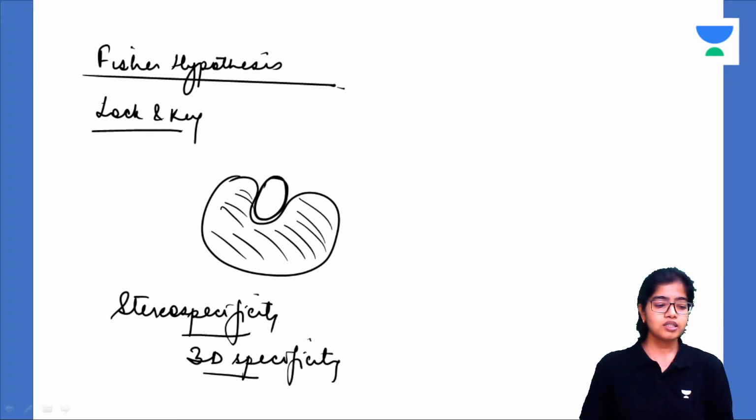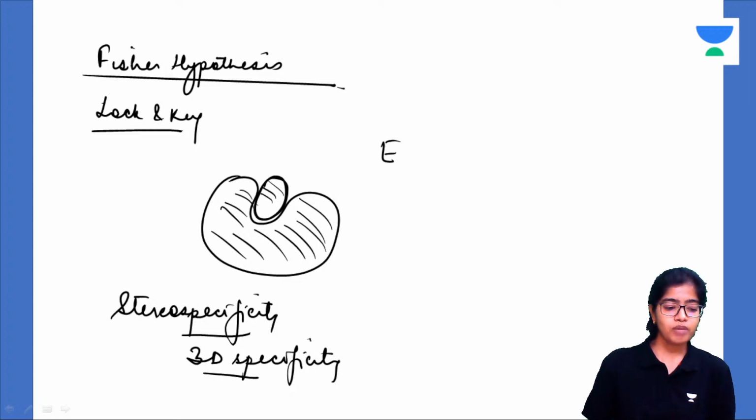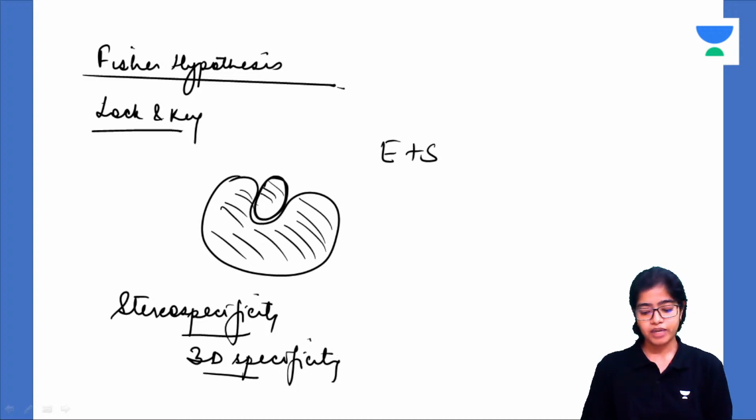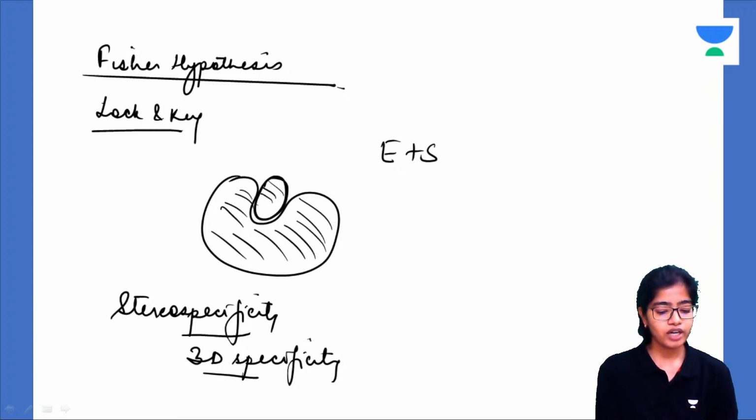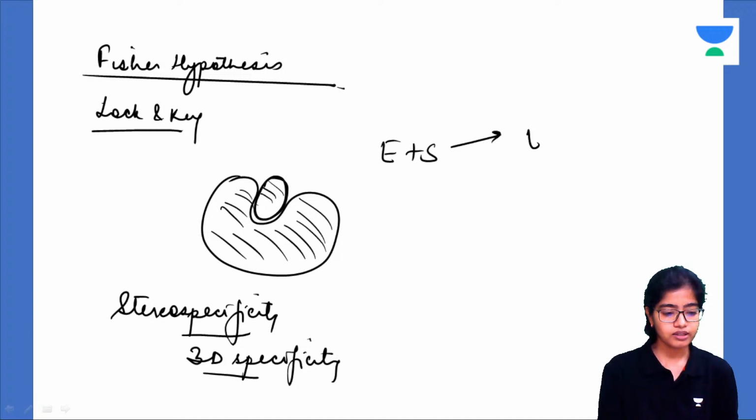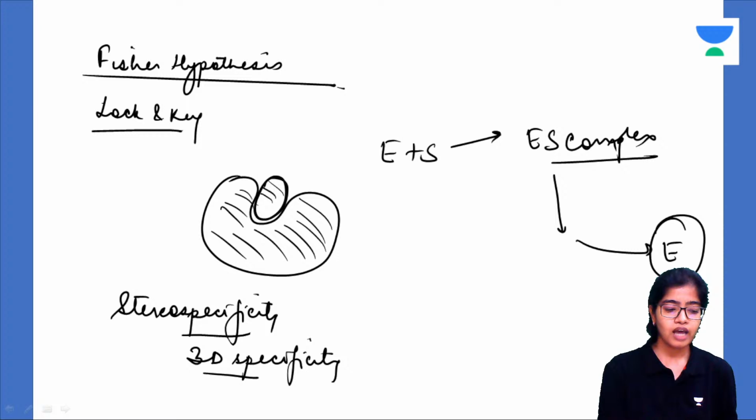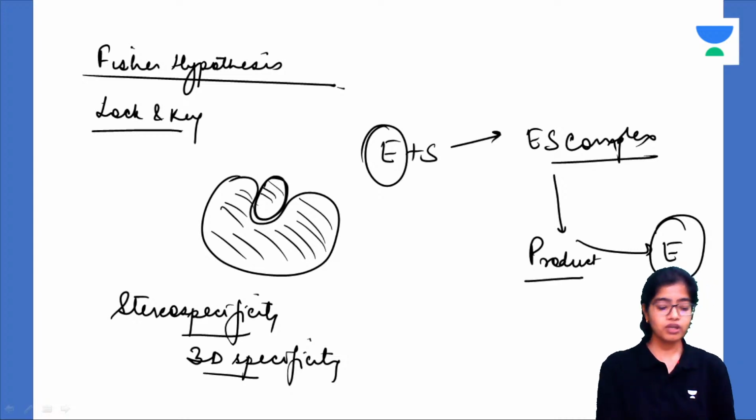Okay, so this substrate will fit on it. It will form an enzyme substrate complex. Okay, this enzyme substrate complex will be dissociated after an enzyme product complex, after this substrate has been modified to form the product. Okay, this enzyme and substrate will come together to form the enzyme substrate complex. After this forms the product, the enzyme will dissociate and go in its initial form, and the product will be released. Okay, got it? Got it, all of you?